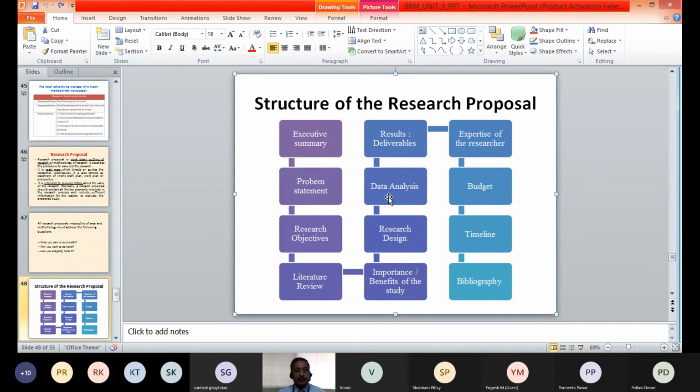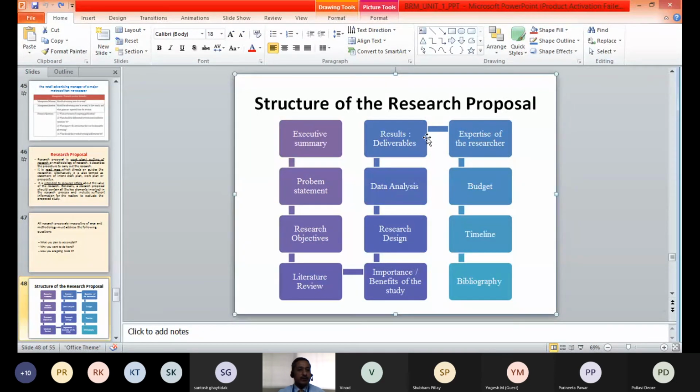Next is data analysis, how the information which is being received can be analyzed, details about the data analysis. Then result deliverables. Here, at the stage of research proposal, we will not be able to give the actual results of the particular research.